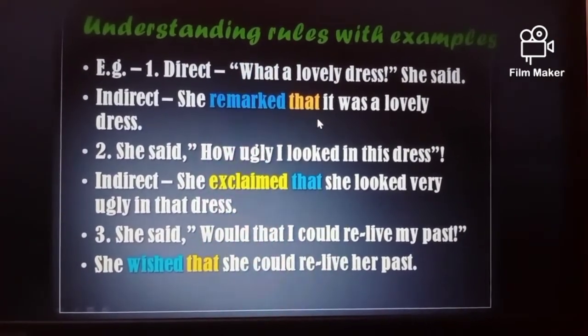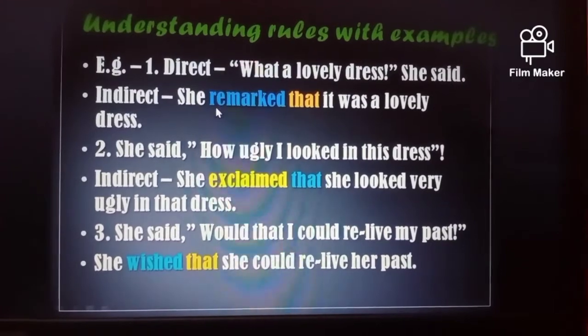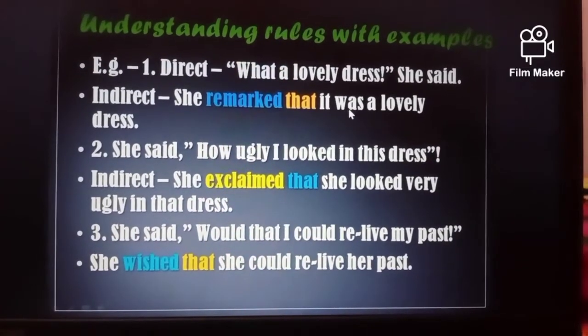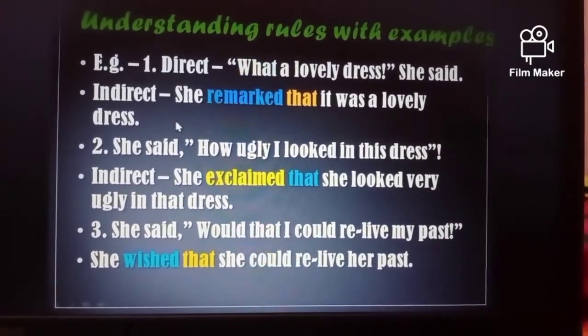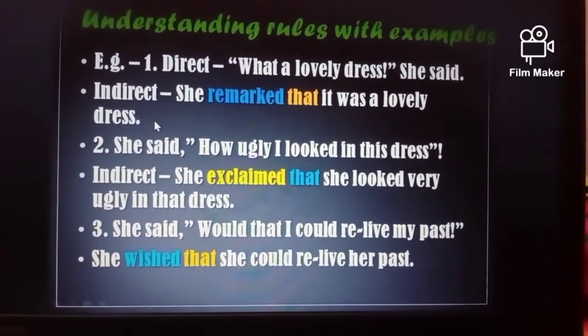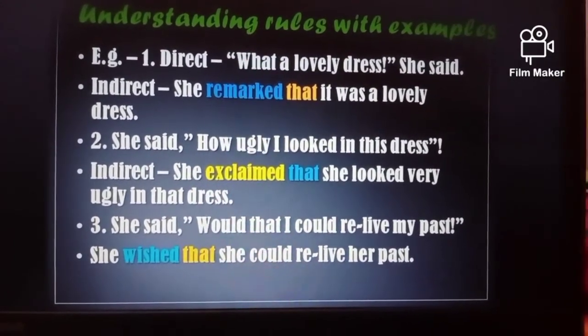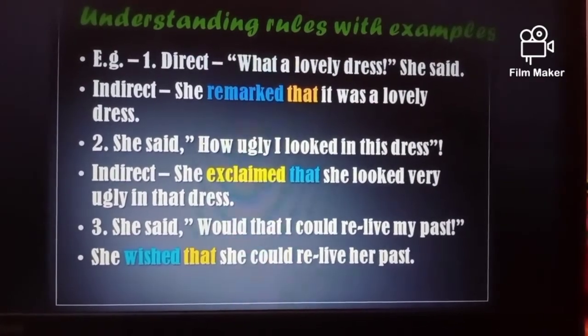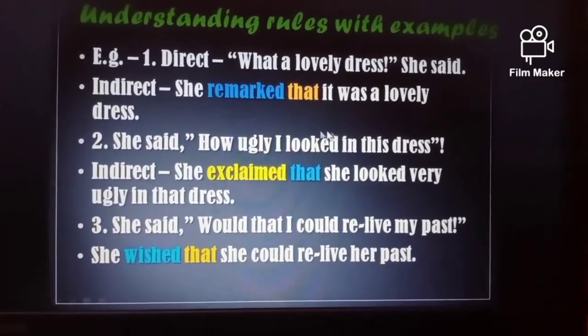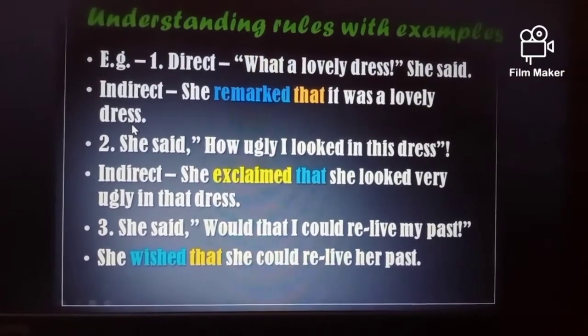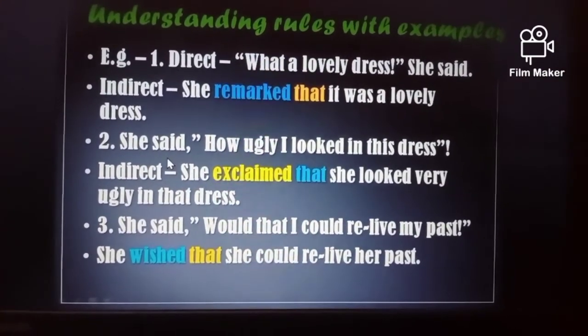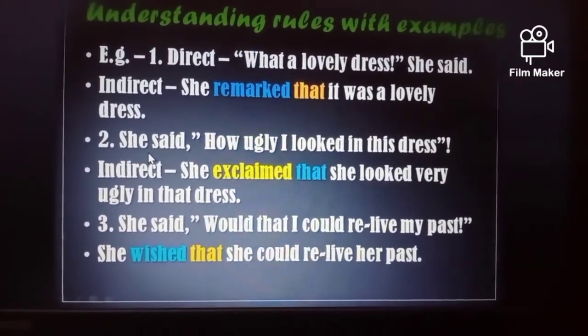So here the answer is, she remarked that it was a lovely dress. Look at that. The sense of the sentence has not changed while converting, but we have made it a simple sentence.